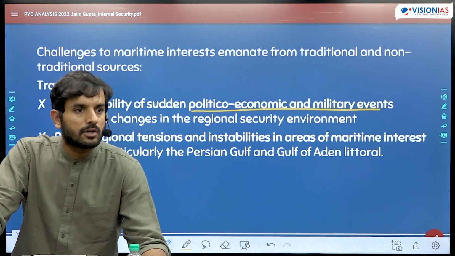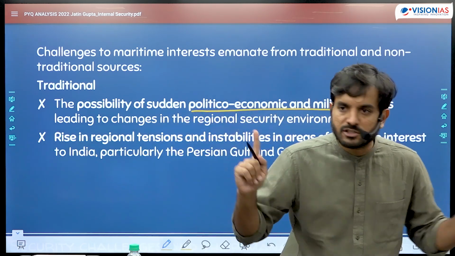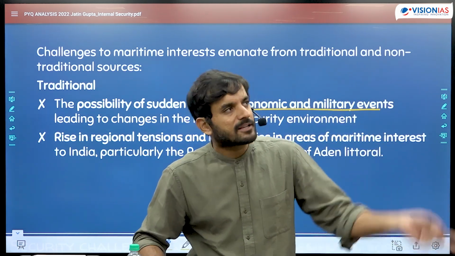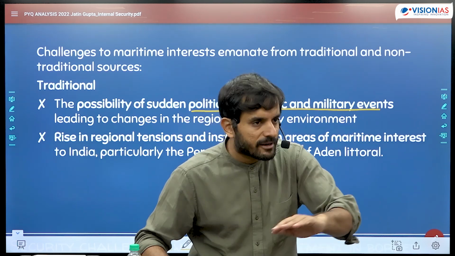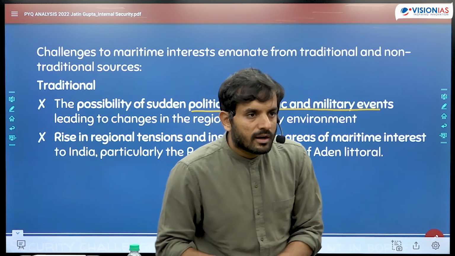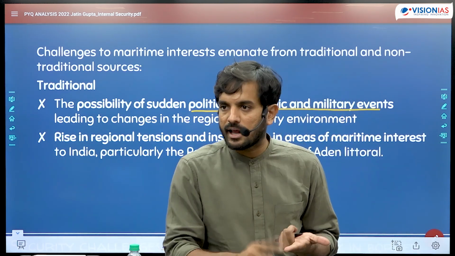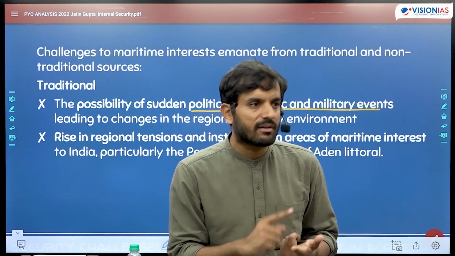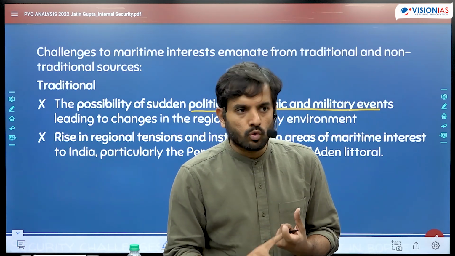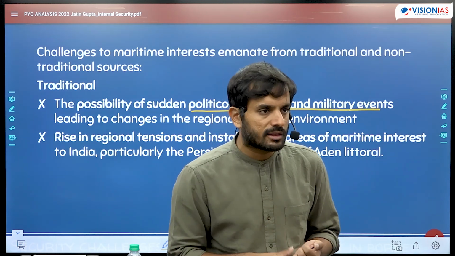It is a major concern to India because 75% of our trade with the rest of the world doesn't take place through air, sir, or doesn't take place through road transport. It takes place through sea, and therefore if our trade gets affected, our economy will get affected. If our economy gets affected, our security will get affected. So therefore, to maintain sea lanes of communication open, it's very important that we focus on the maritime issues.